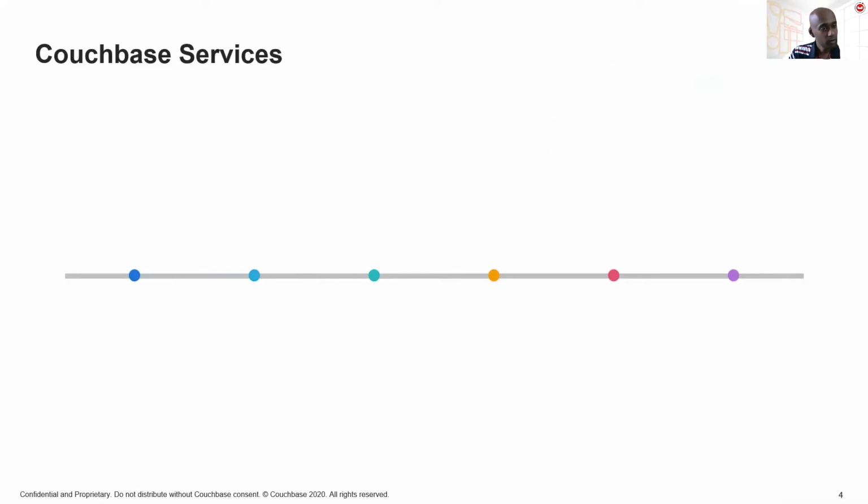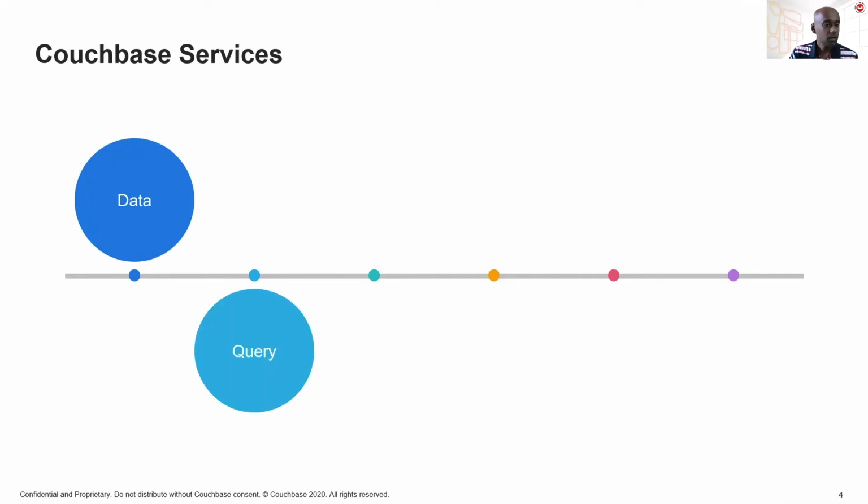Many of you will be aware of the fact that when it comes to Couchbase, there are a number of different services. Possibly you could say at the heart of everything is the data service. And then in order to access the data, we have the query service. This allows us to run N1QL queries against the data. And in order to optimize those query executions, we have the index service.